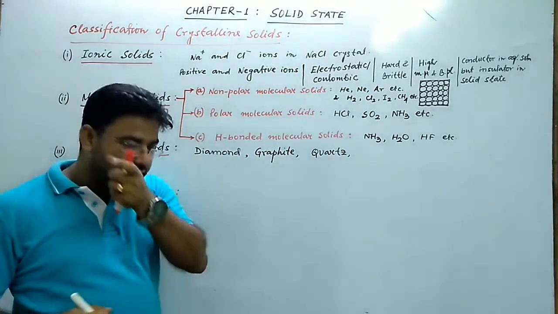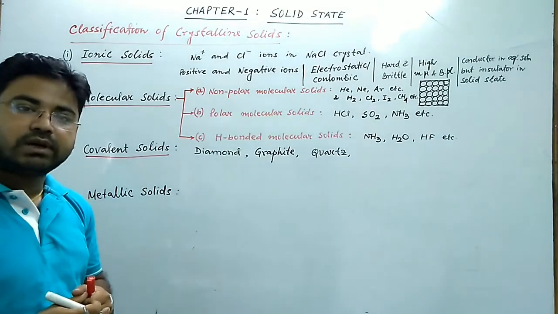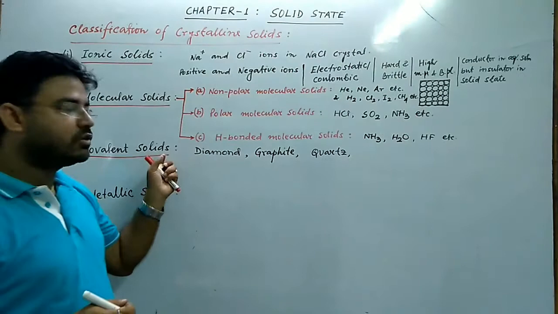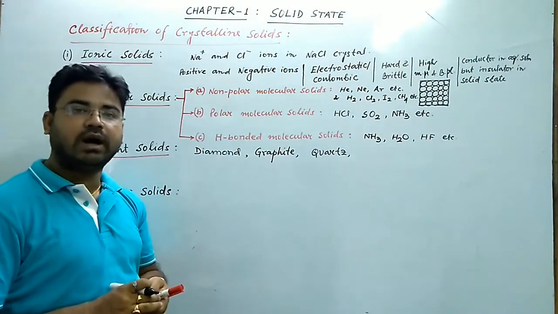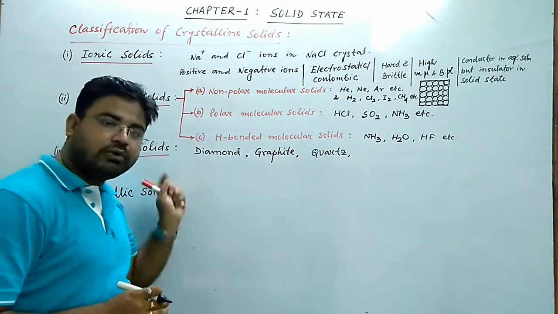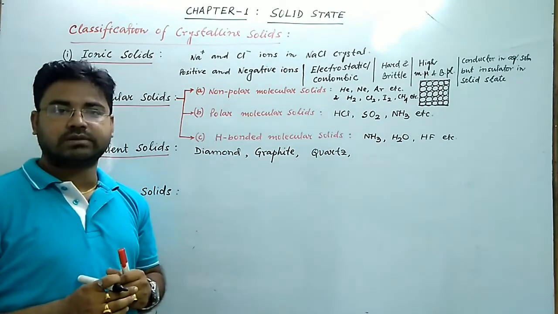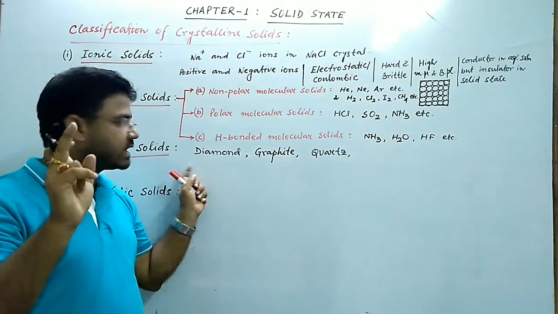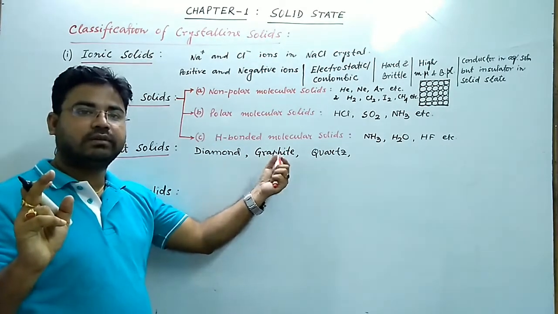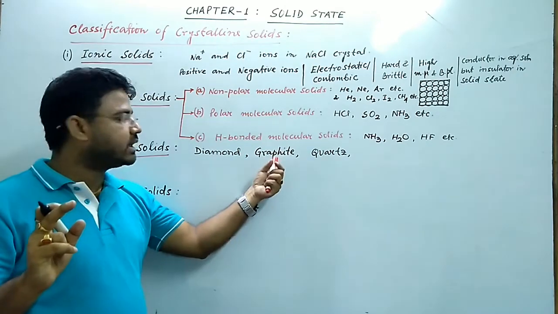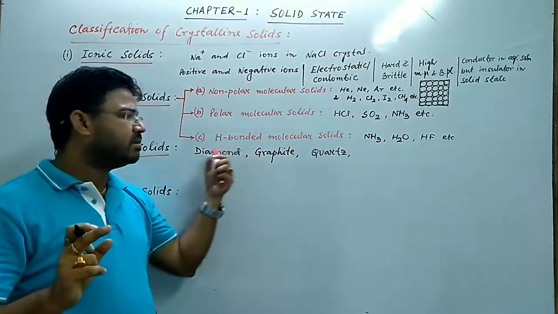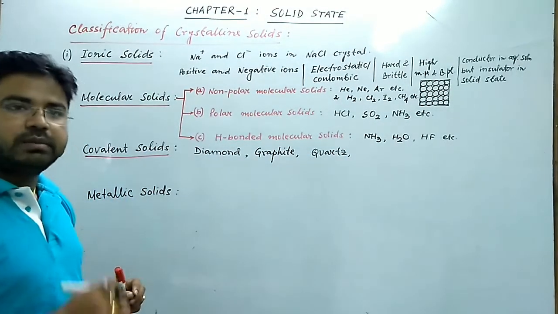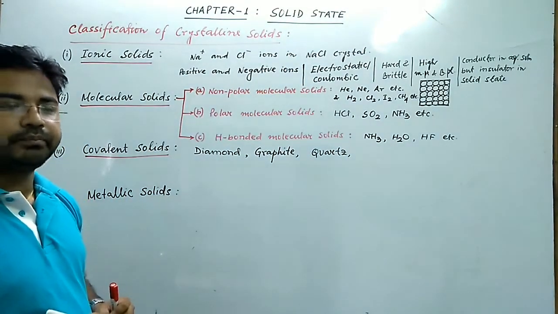So since they are very hard, their melting and boiling points are high. The melting and boiling point of covalent solids are very high. They also act as insulators. They cannot conduct electricity. There is only one exception, that is graphite. Graphite is soft and it can conduct electricity. But diamond, quartz, silica, carborundum, they are hard but they cannot conduct electricity.